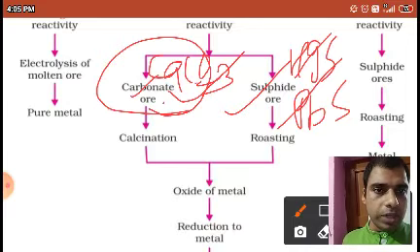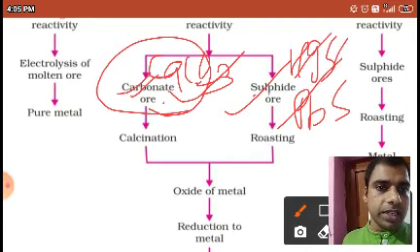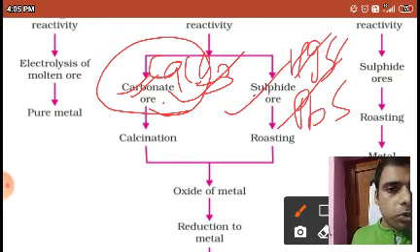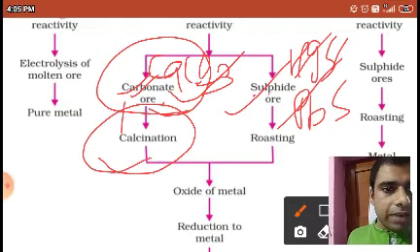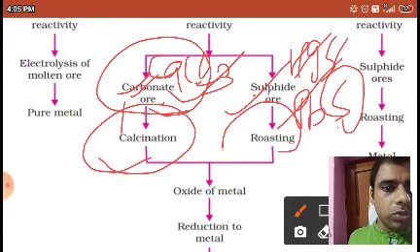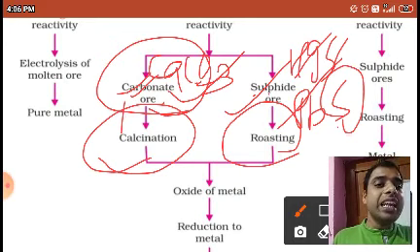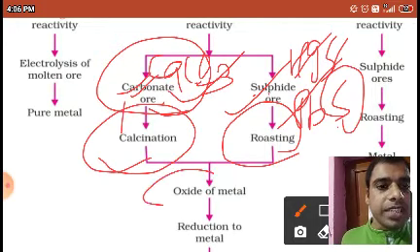CaCO3 means carbonate ore, sulfide means sulfide ore. If you have got this, then for the carbonate you have to do the calcination process, and for the sulfide you have to do the roasting process, by which we can change this into the oxide.